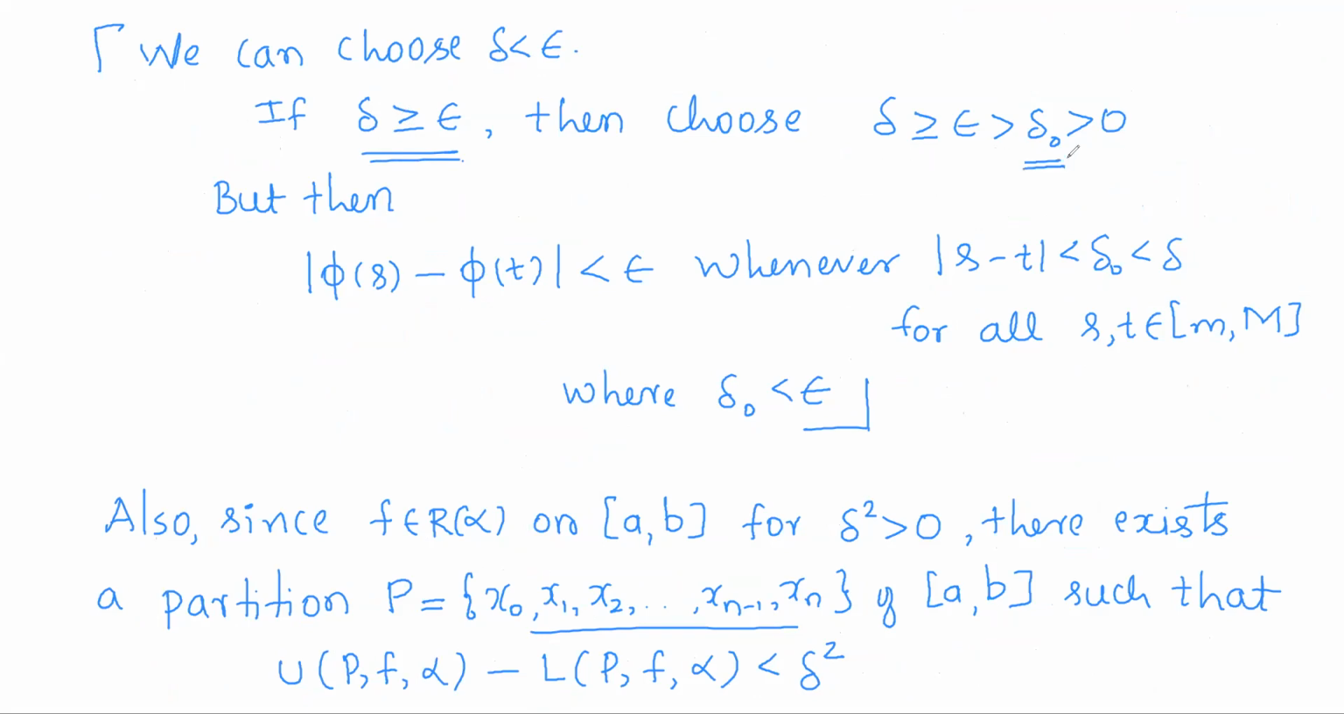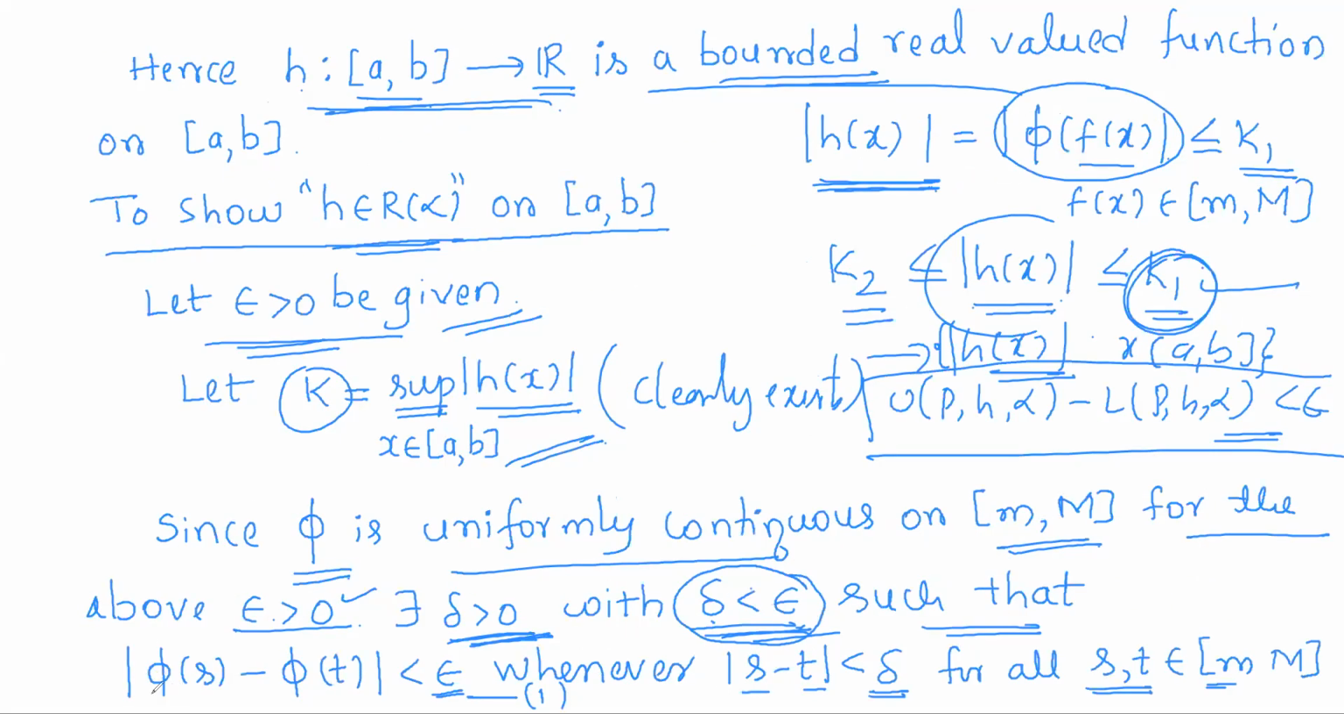Then choose a delta naught in between epsilon and 0. Between any two reals there exists a rational by the density property. So between epsilon and 0 we can find a delta naught, where you can observe delta naught is less than epsilon and it is also less than delta. Now this condition says that the modulus of phi of s minus phi of t is less than epsilon whenever the distance between s and t is less than delta.